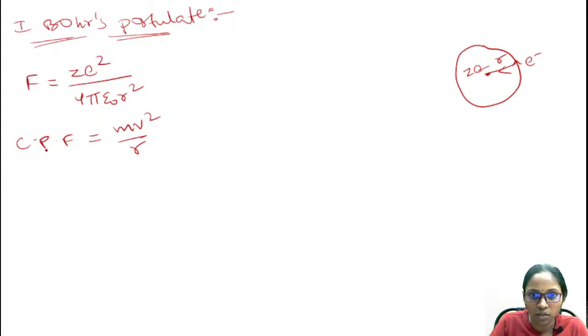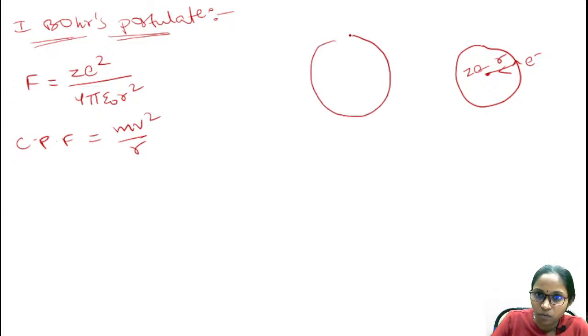So the centripetal force is also directed inward. When this mass is capital M and the electron mass is small m, whenever a mass is orbiting in a circular orbit and one more mass is situated at the center, then the direction of the centripetal force will be inward.